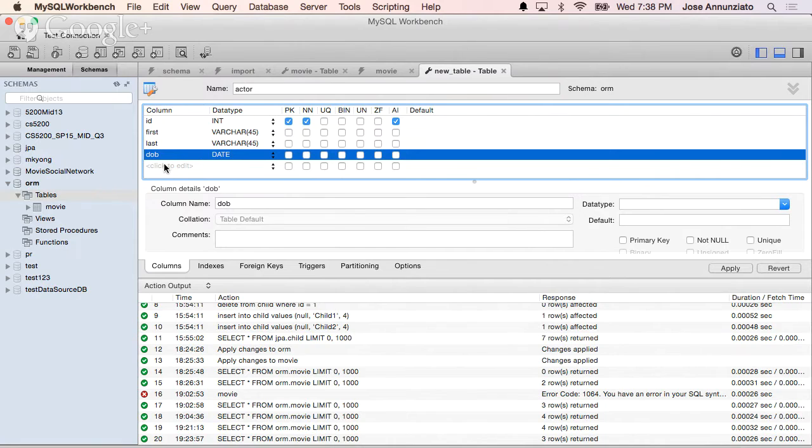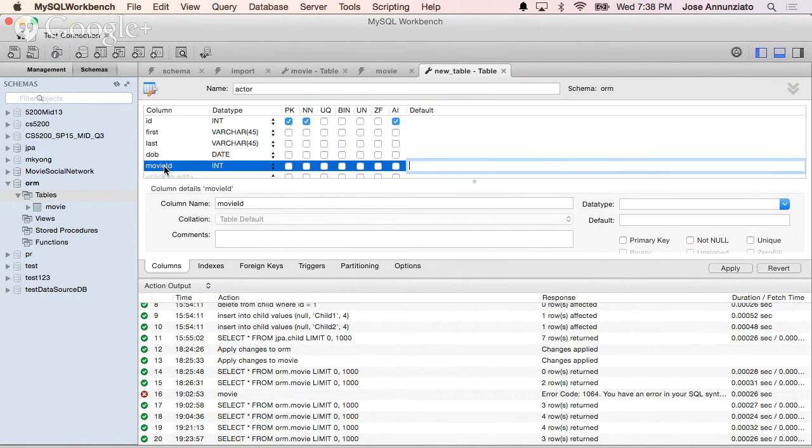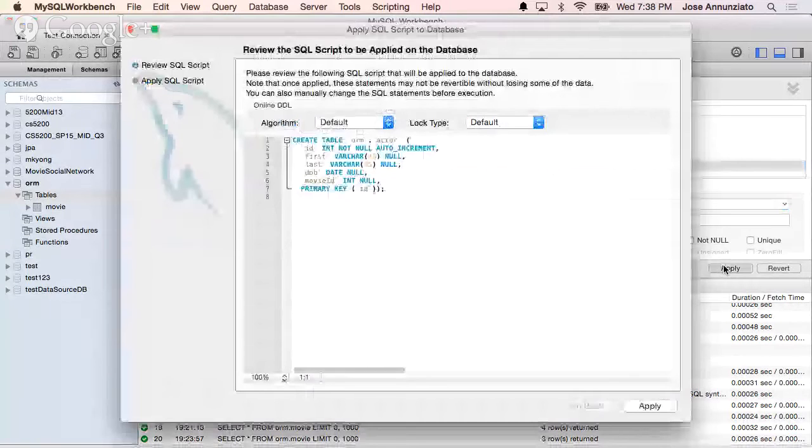Oh, and then we also need the movie ID, the movie that it acts in. So movie ID, and that's an integer. This is going to be the foreign key that says, oh yes, I acted in this movie. If you have many actors with the same foreign key, those are the actors that acted in that movie. Make sense? Okay, so we're going to apply. It's going to create the table.